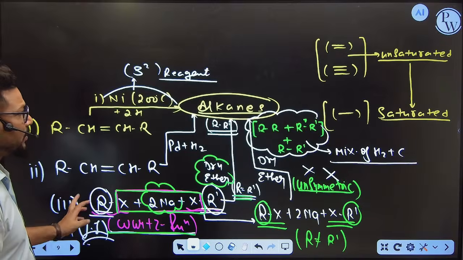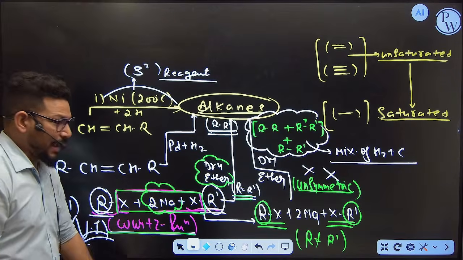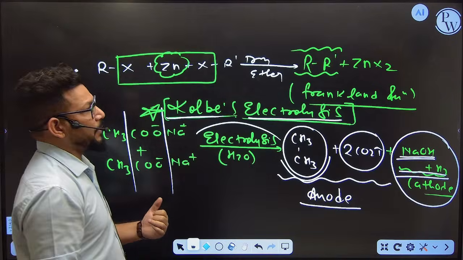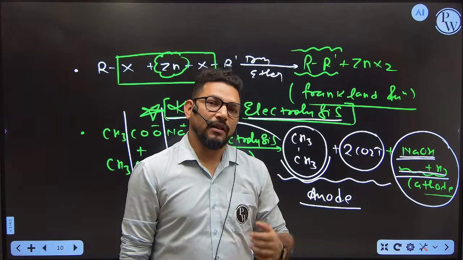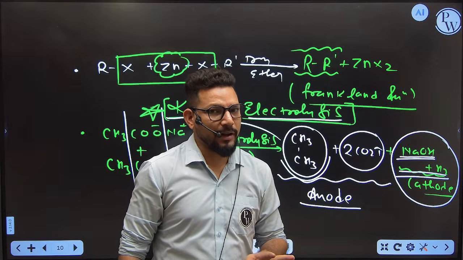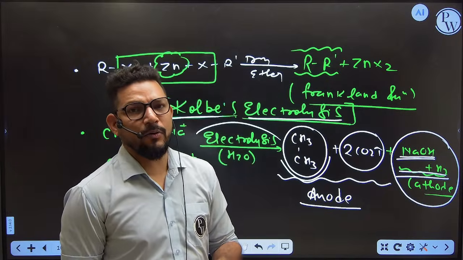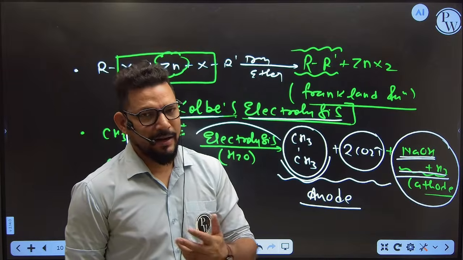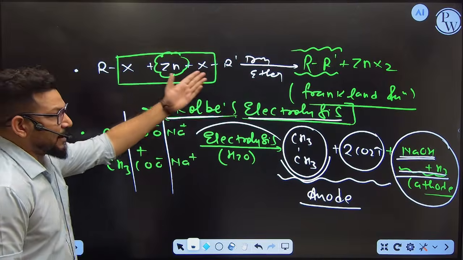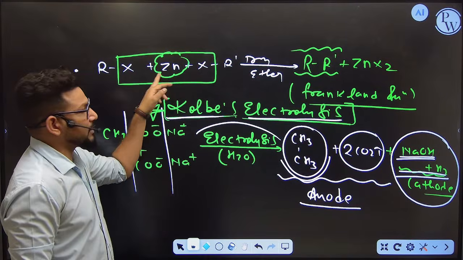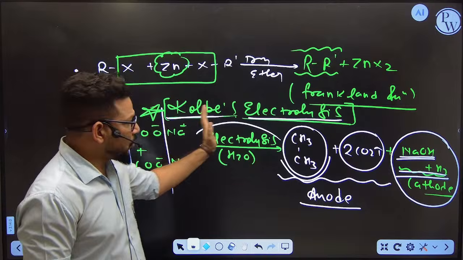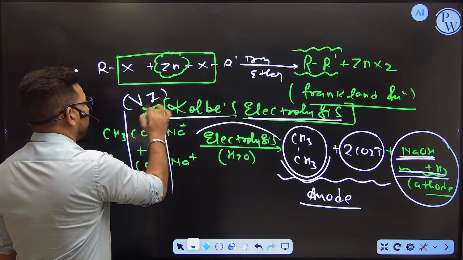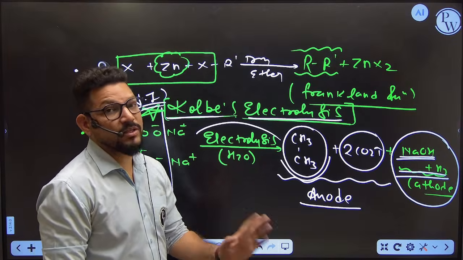So these are very important named reactions, like the Wurtz reaction. Then after Frankland reaction, when we are going to define the Wurtz reaction, please keep in mind we are not taking the asymmetric hydrocarbon. When we take the asymmetric hydrocarbon in Wurtz, what will you get? A mixture of hydrocarbons. That's why Wurtz is only valid for symmetric addition. The second one is the Frankland reaction, where we are using Zn, and the third one is the Kolbe electrolysis. These are some of the most important sections. If you are talking about hydrocarbons, these reactions are very important for all of you.